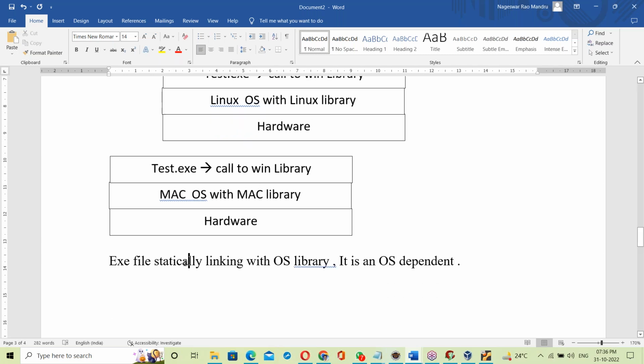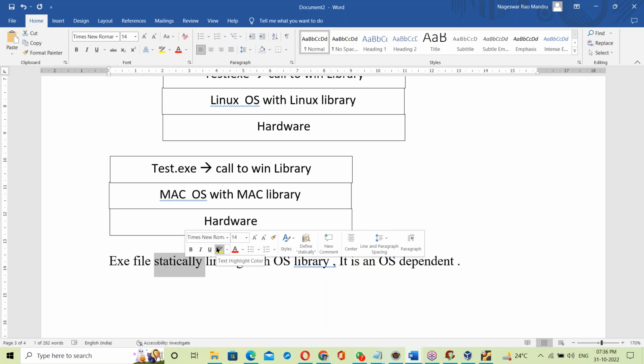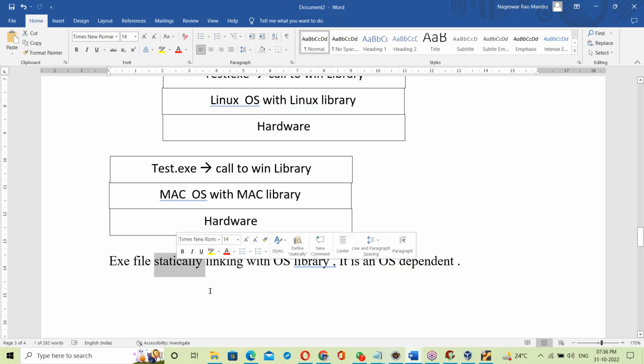So what is static linking? I will explain, just wait. I'll repeat the topic once again. Static linking: static means fixed. Static and dynamic: static means fixed, dynamic means changing at any time. We'll discuss static linking.